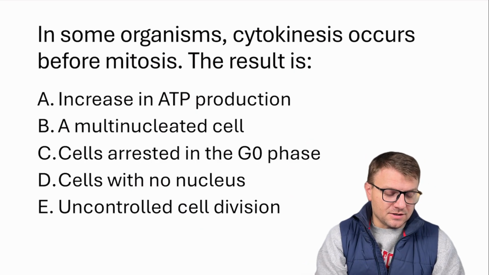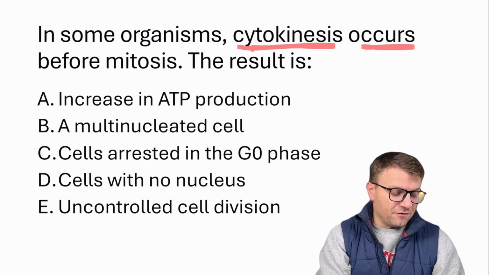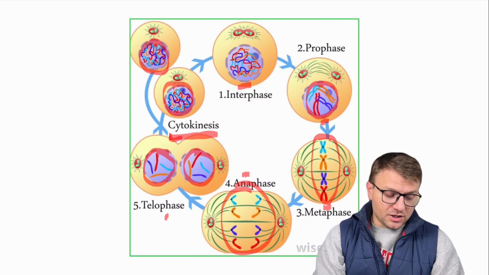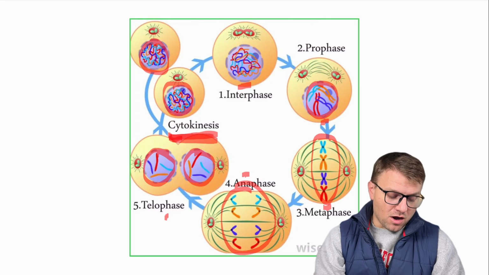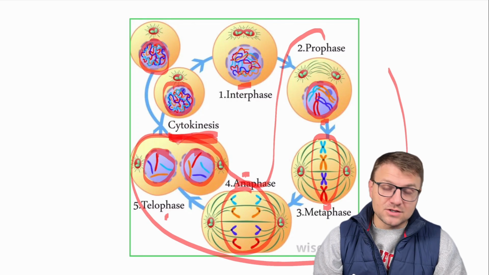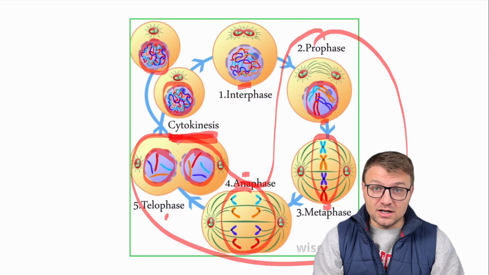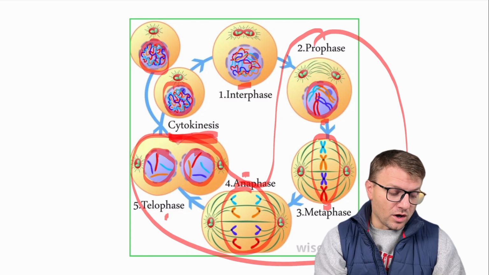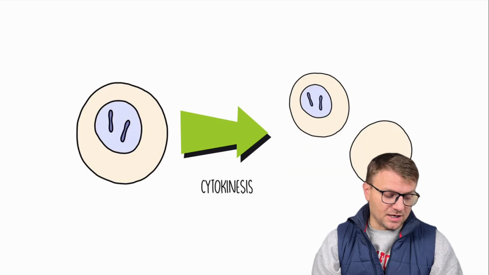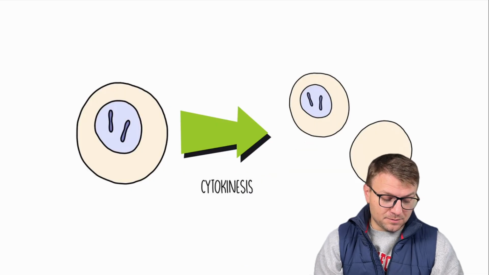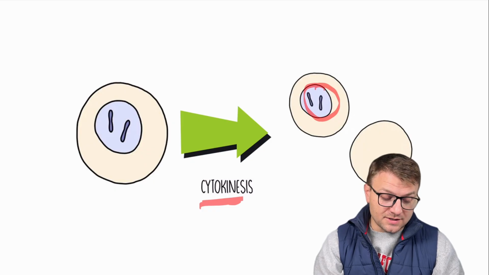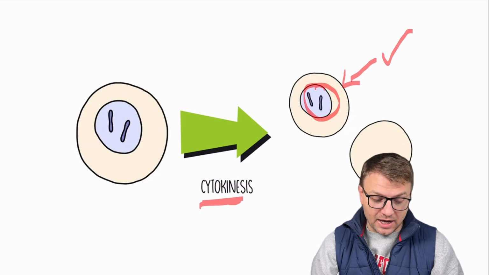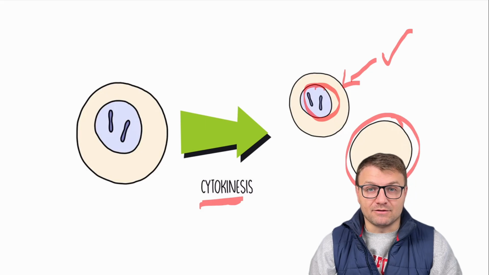In some organisms, cytokinesis occurs before mitosis. So if you look here, cytokinesis is the splitting of the cell. However, if all of this stuff does not occur, then there's not going to be a second nucleus for one of the cells. It's going to look something like this, where the cell splits before the nucleus can double. So you're going to have one cell with a nucleus, that one's okay. This cell is not going to have a nucleus. Let's see if we can find that in our answer.